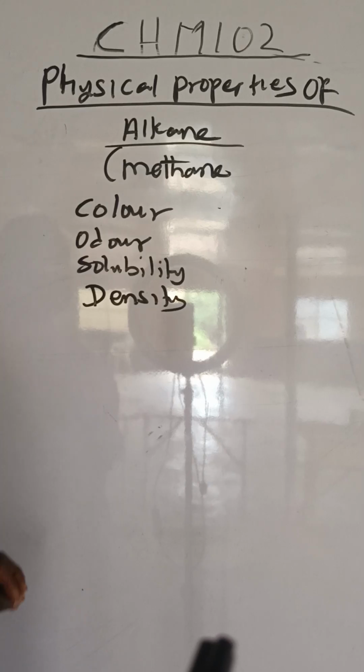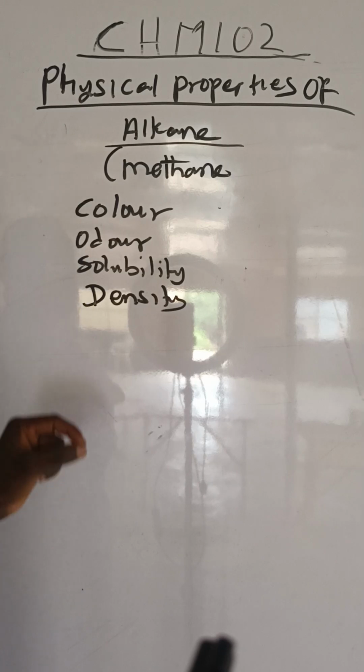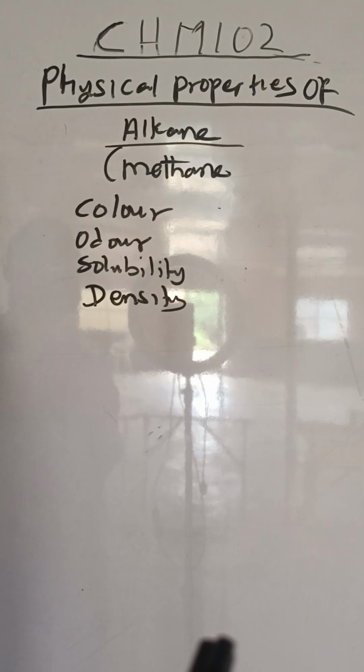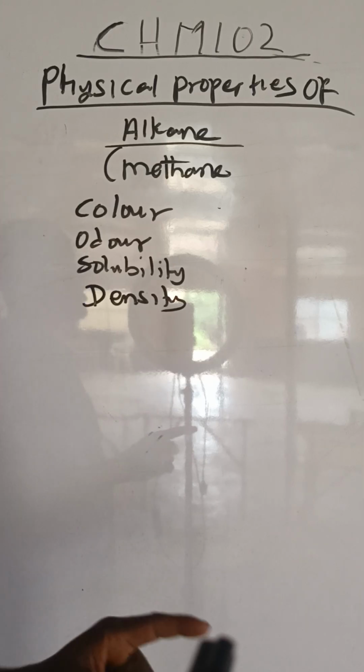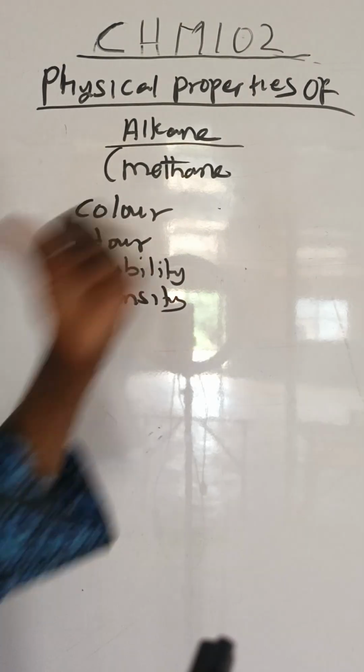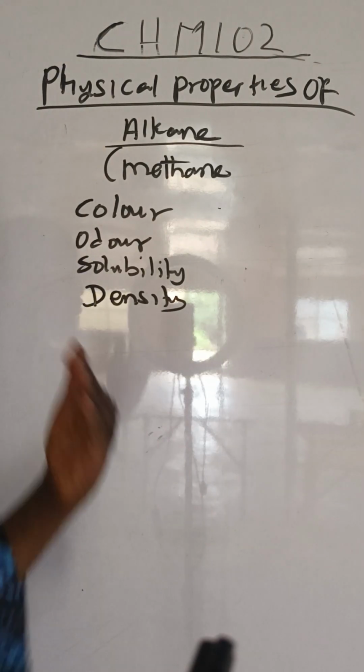Is it that methane is colorless, odorless, or it is not odorless, or it is not colorless? But what I'm saying is that consider the color of that particular gas, solid or liquid, or any element given to you. Consider the odor, consider the solubility. We don't know, maybe the thing is soluble or insoluble or slightly soluble.